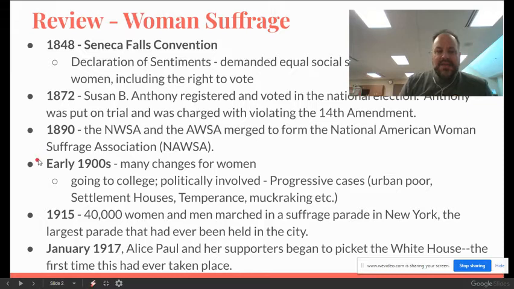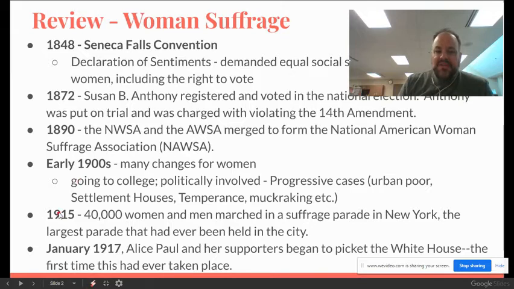And by the early 1900s, you start to see things shifting in terms of gender and expectations. So women are now more likely to be going to college, more likely to be politically involved. They are also the people that are working in a lot of those progressive movements, trying to help with some of the problems in society. If you remember the progressives from the end of last semester, many of the people that are doing this kind of work are women. And so, the culture is starting to shift in the early 1900s.